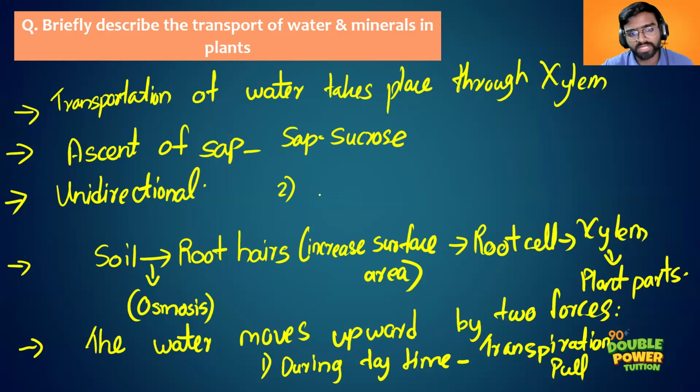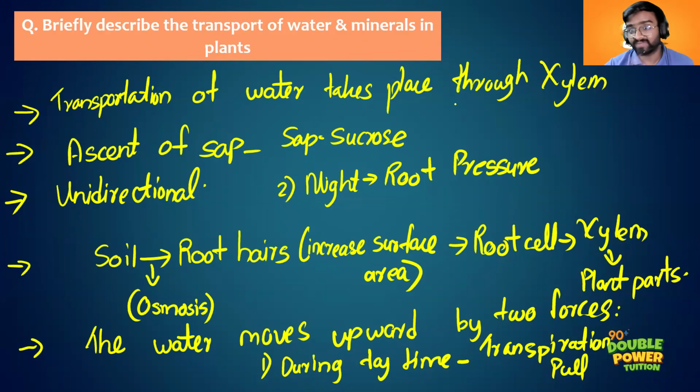Then you can write the second one. What will you write? Nighttime, root pressure. You just put an arrow mark, root pressure. Very simple, right? What happens when you write the answer in this way? Less time. How many minutes do I take? Just 2 to 3 minutes.